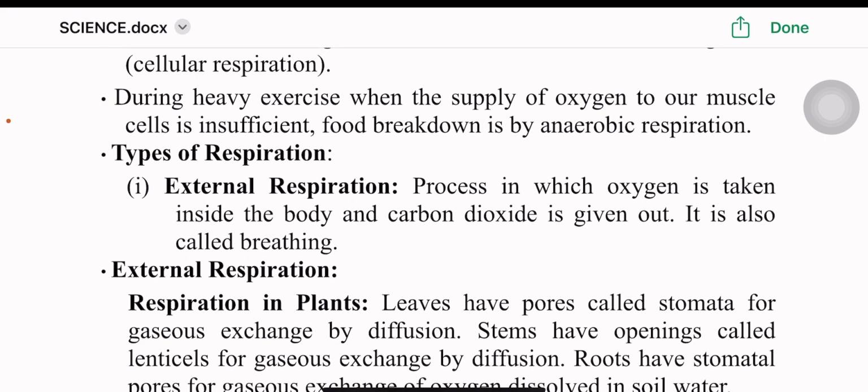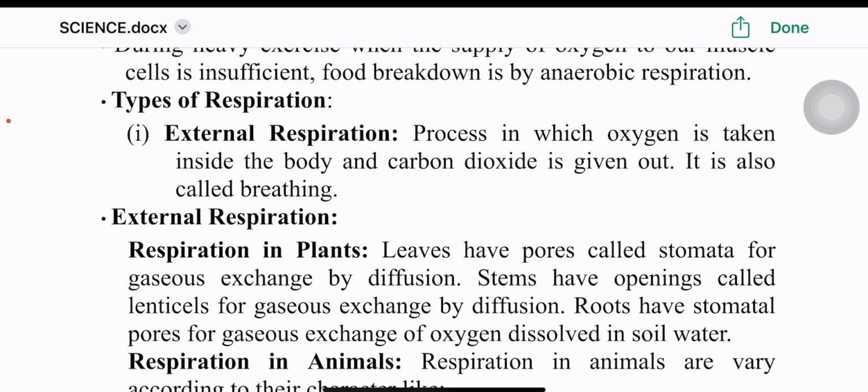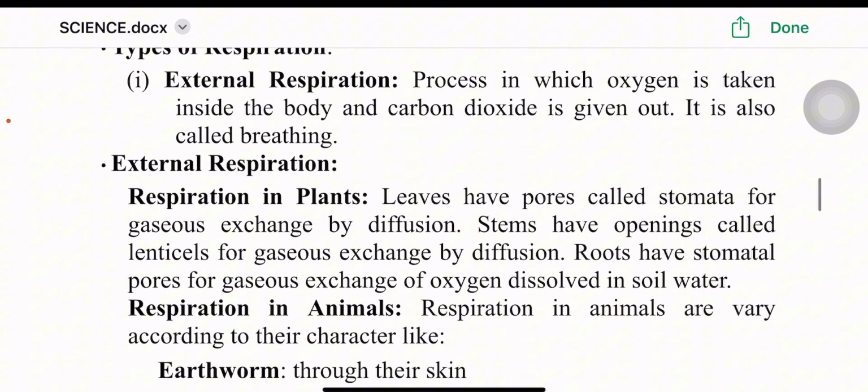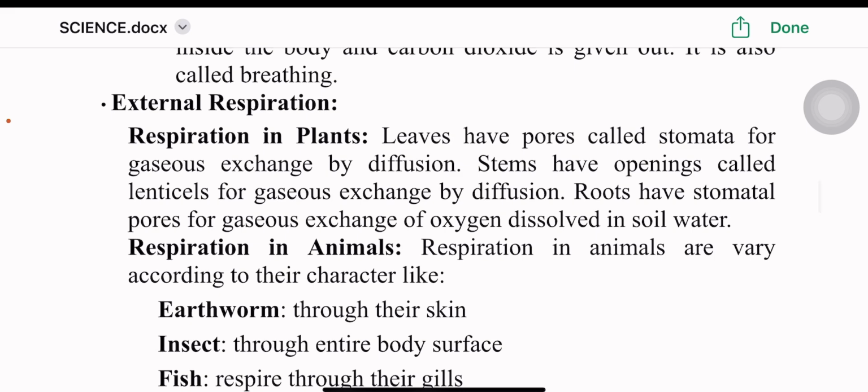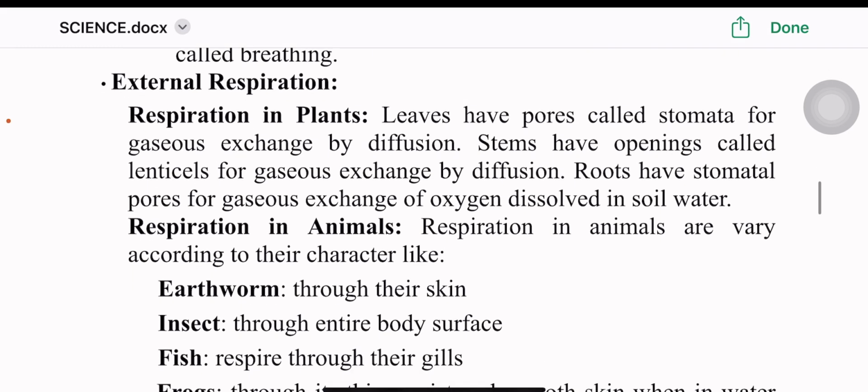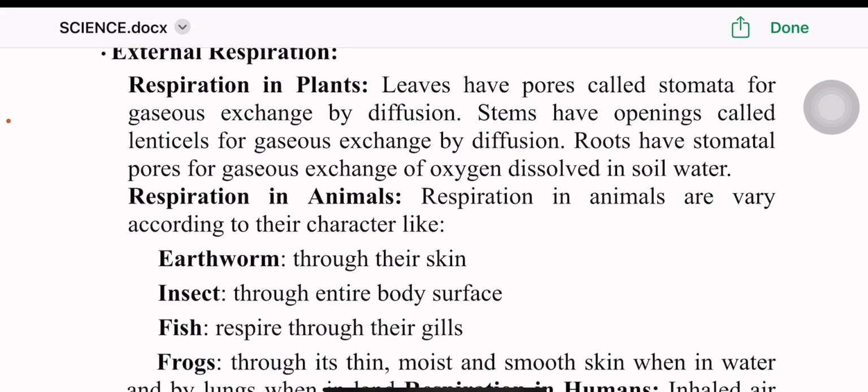Types of respiration. External respiration is the process in which oxygen is taken inside the body and carbon dioxide is given out. It is also called breathing. Respiration in plants. Leaves have pores called stomata for gaseous exchange by diffusion. Stems have openings called lenticels for gaseous exchange by diffusion. Roots have stomatal pores for gaseous exchange of oxygen dissolved in soil water.